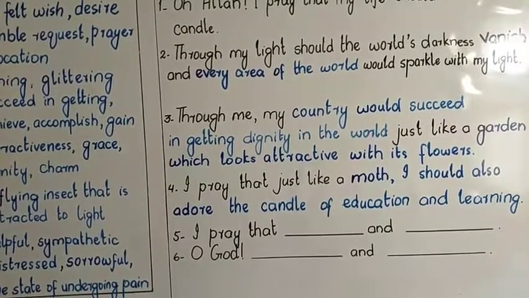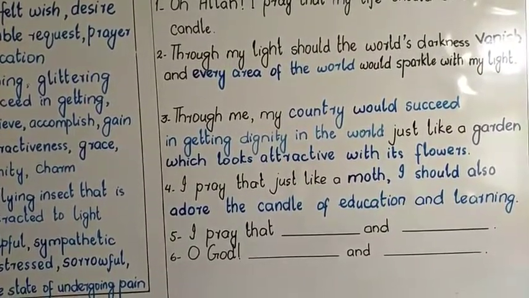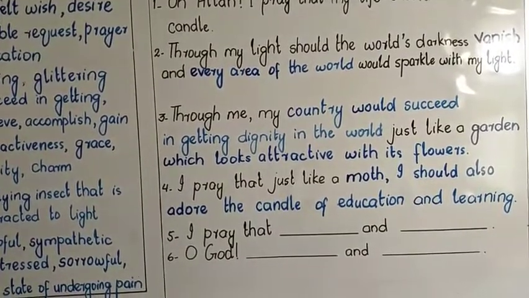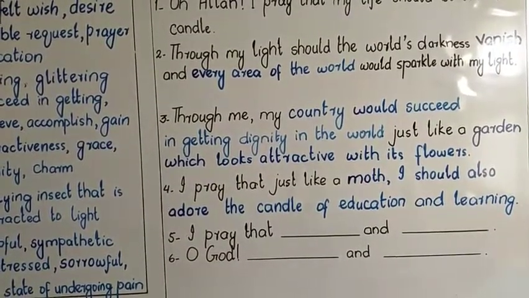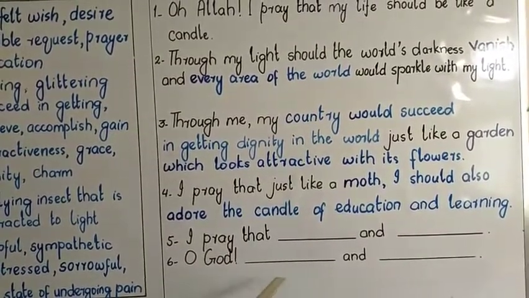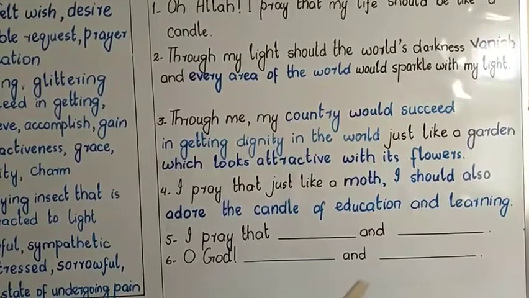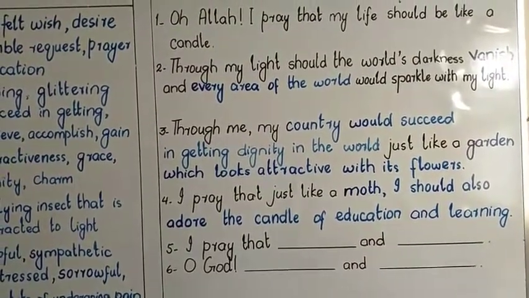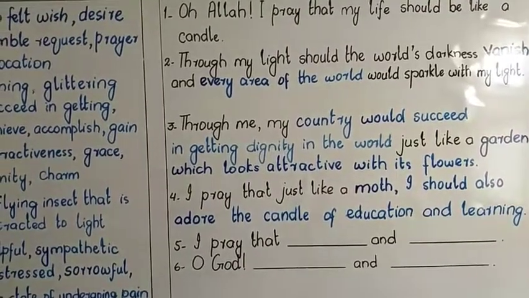And the sixth couplet is, O God, protect me from the evil ways. Show me the path leading to the good ways. So this can be paraphrased, O God, I pray you to save me from wrong paths and guide me to the straight way of goodness.